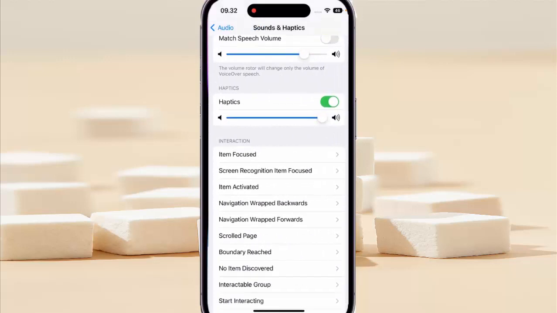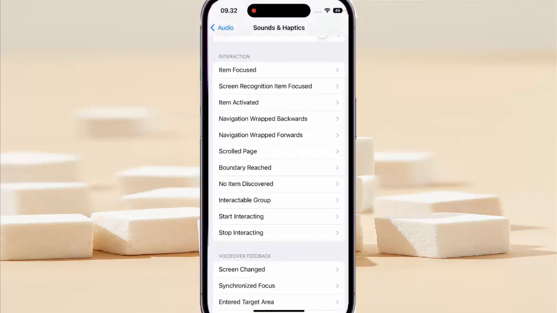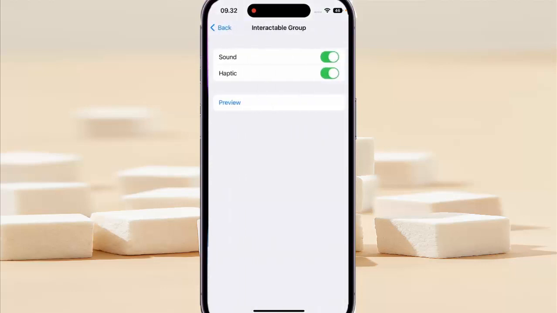Next, scroll down the screen, and then under Interaction section, tap Interactable Group, and then tap the on/off switch next to Sound to enable or disable this option.